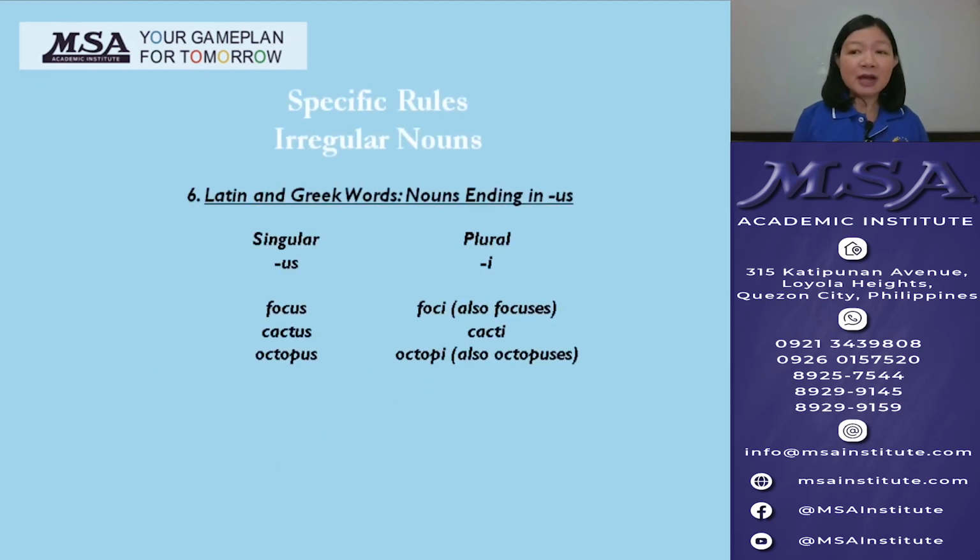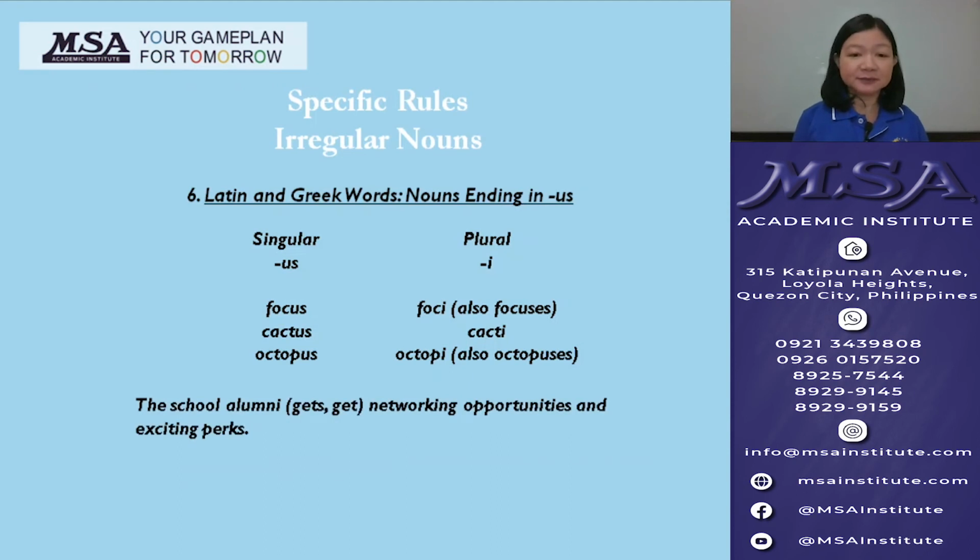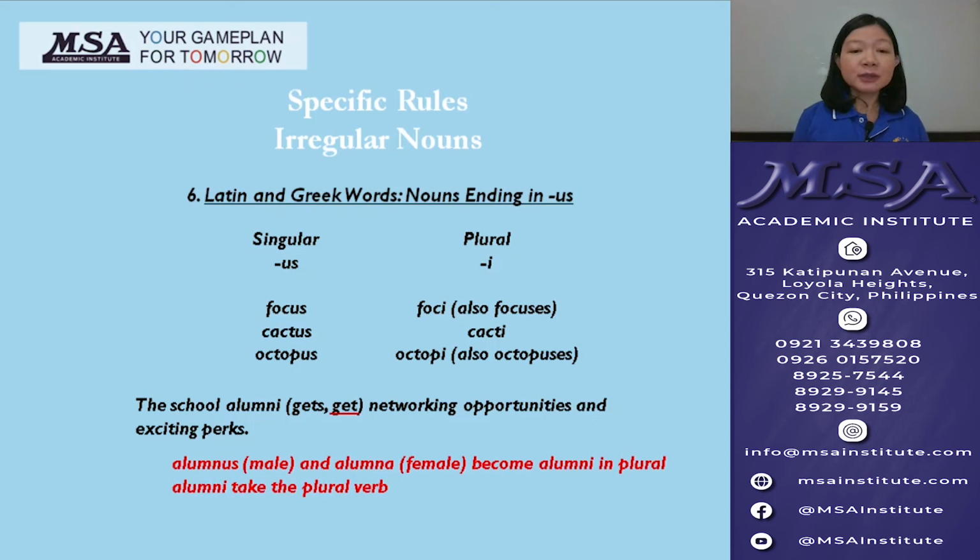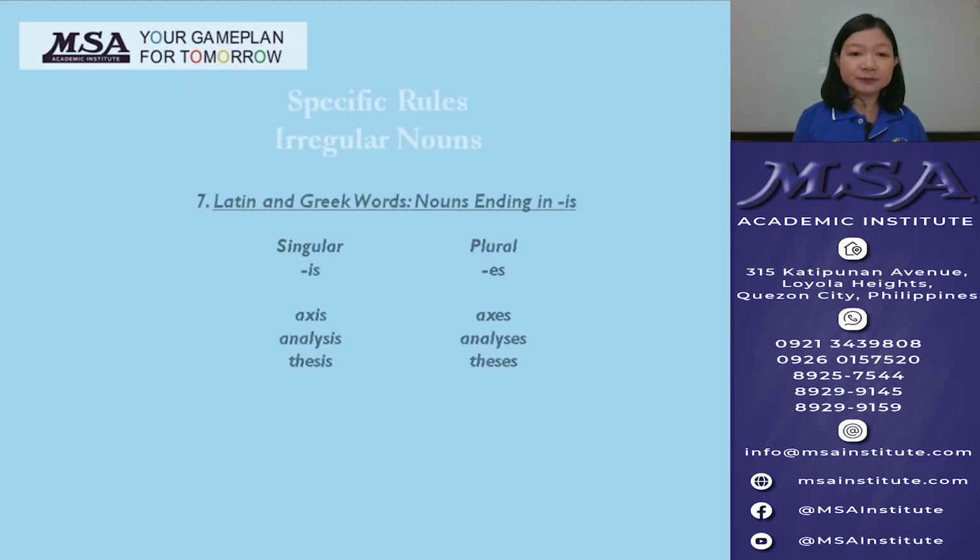Now, an irregular noun that just retained its Latin or Greek origin changes its ending in plural form. So sixth is the noun ending in us in singular becoming i in plural. For example, focus becoming foci. What is the correct verb in this sentence? The school alumni get networking opportunities and exciting perks. Male alumnus and female alumna become alumni in plural, so alumni take the plural verb.